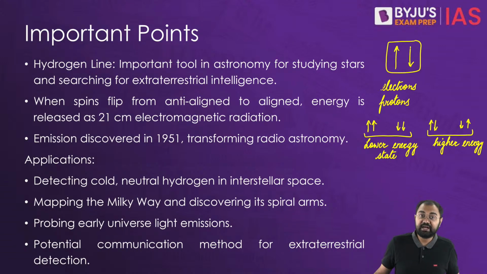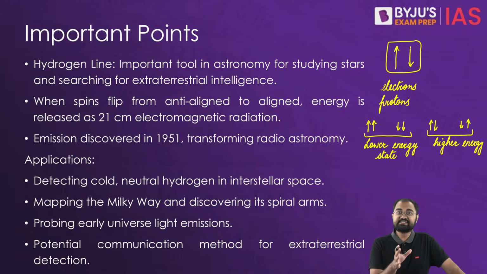Alright, it has a higher energy. Now when the electron flips its spin to align with the proton, it releases energy as electromagnetic radiation, which has a wavelength of 21 centimeter.